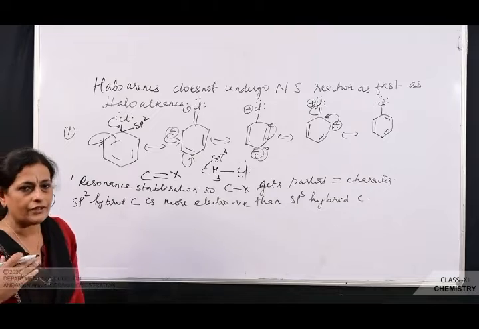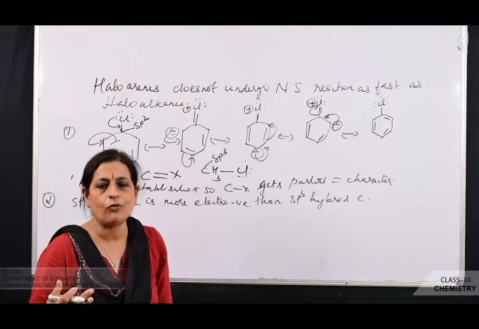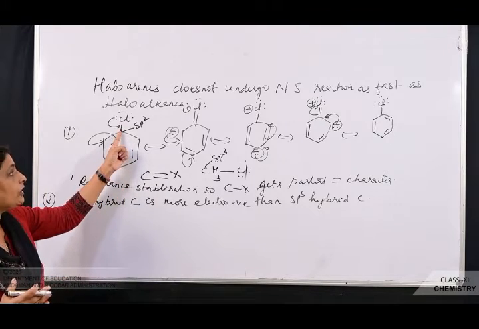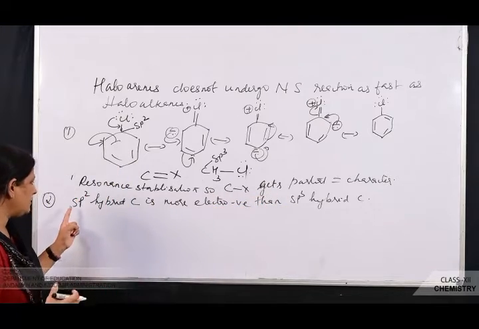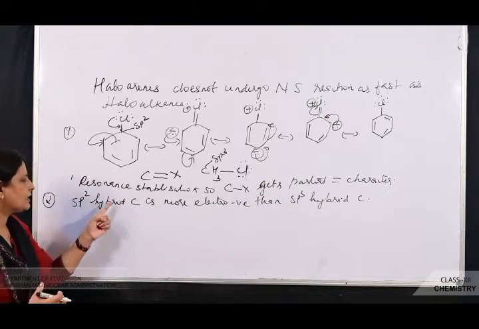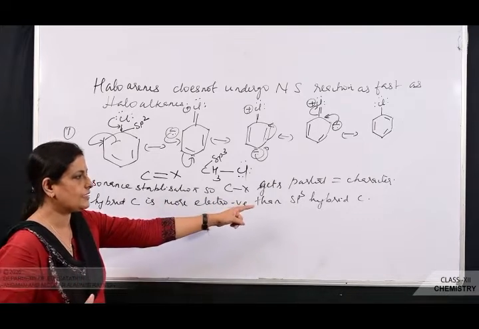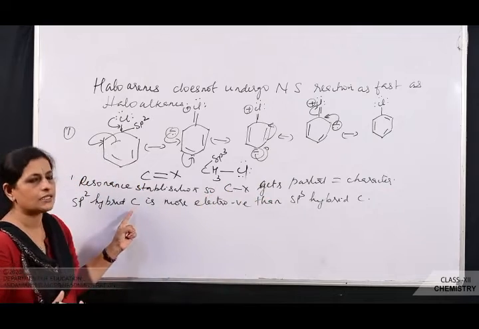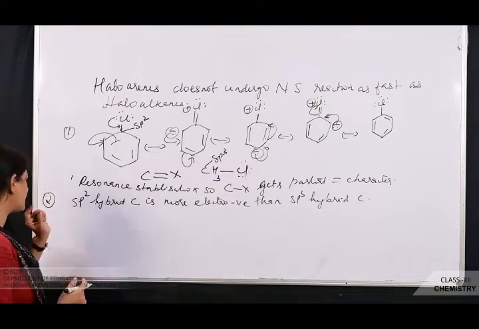When the electronegativity is more, the tendency to give electrons will be less. So sp2 hybrid carbon will not give electrons easily compared to sp3. That is the second reason: in haloarenes, the carbon atom is in the sp2 hybrid state, and in haloalkane it is sp3, so sp2 hybrid carbon is more electronegative than sp3 hybrid carbon.